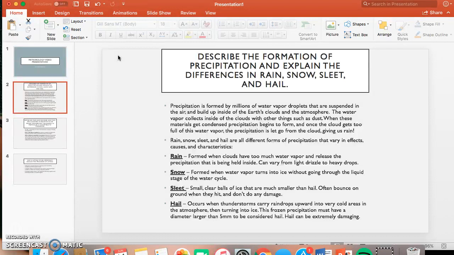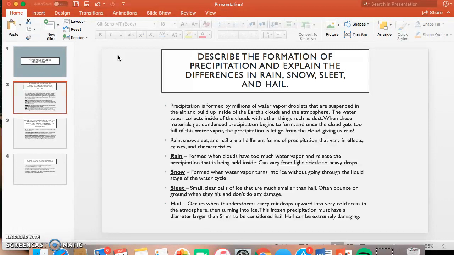Rain, snow, sleet, and hail are all different forms of precipitation that vary in effects, causes, and characteristics. Rain is formed when clouds have too much water vapor and release the precipitation that is being held inside. This rain can vary from light drizzles to heavy drops. Snow is formed when water vapor turns into ice without even going through the liquid stage of the water cycle. Sleet is a little different. Sleet is small, clear balls of ice that are much smaller than hail. They often bounce on the ground when they hit, and they don't do any damage.